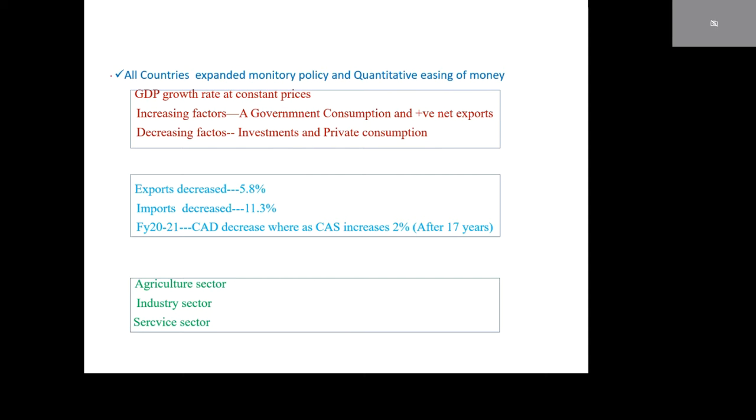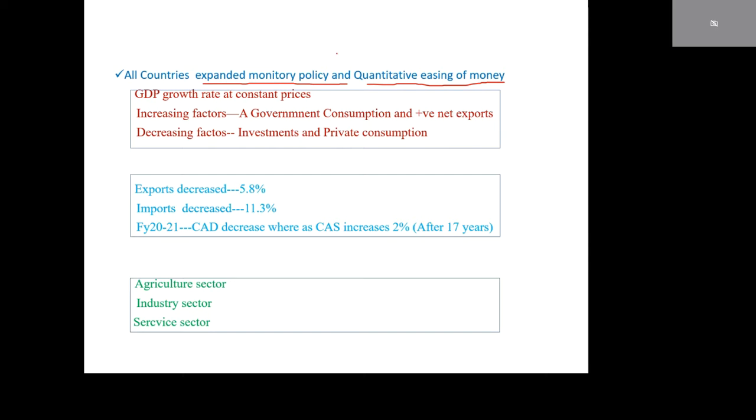For this purpose, all countries expanded their monetary policy and quantitative easing of money. Suppose we take the RBI; the banks of all other countries also expanded their monetary policy.